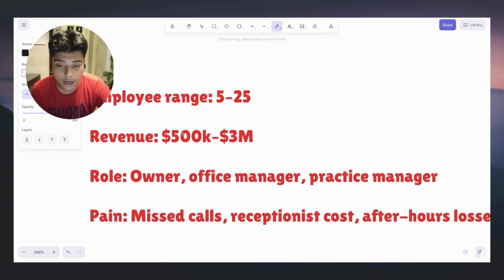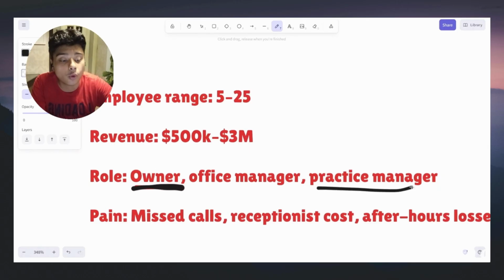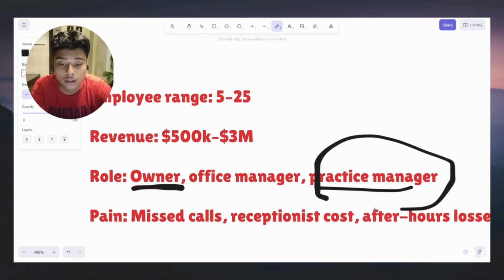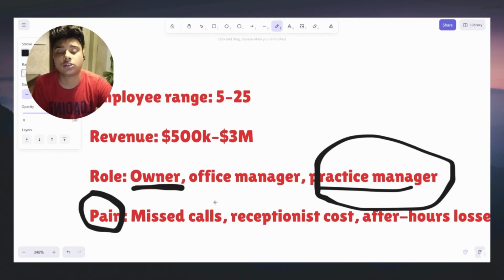Now we're going to be moving on to the roles. The roles I'm looking for are owner, office manager, practice manager. These are the people I'm directly going to sell to. I'm going to cold call, cold email. Then I'm moving on to pain. What pain am I solving? What problem am I solving? It is missed calls, receptionist costs, after-hour losses.